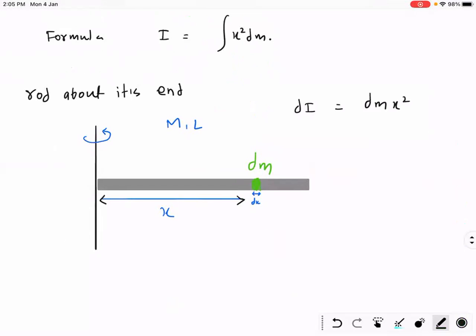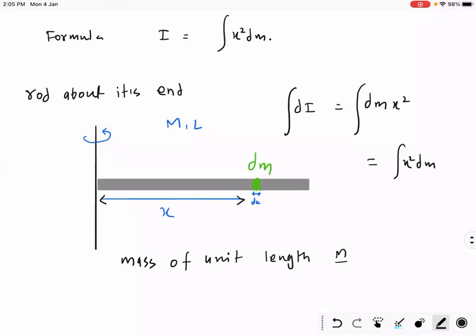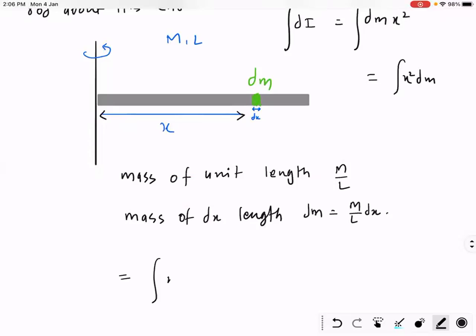To find the moment of inertia of the entire rod, we will integrate this. But it is difficult to integrate x square dm, so you need the value of dm in terms of x. It is very easy. What is the mass of unit length? M by L. If the mass of one length is m by L, what is the mass of two length? 2m by L. Mass of dx length? Very good. That is dm is equal to m by l dx.